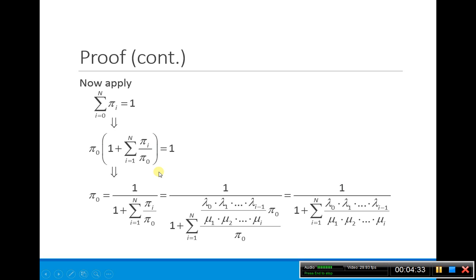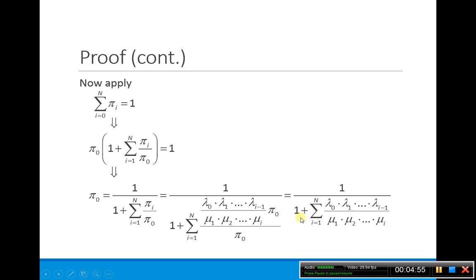So what this tells us is that we can have a form for pi 0. So pi 0 is just 1 over 1 plus this thing, and here I'm going to substitute in what I had for pi I. Remember, pi I was written all in terms of pi 0, so this was our pi I. This is our pi 0.